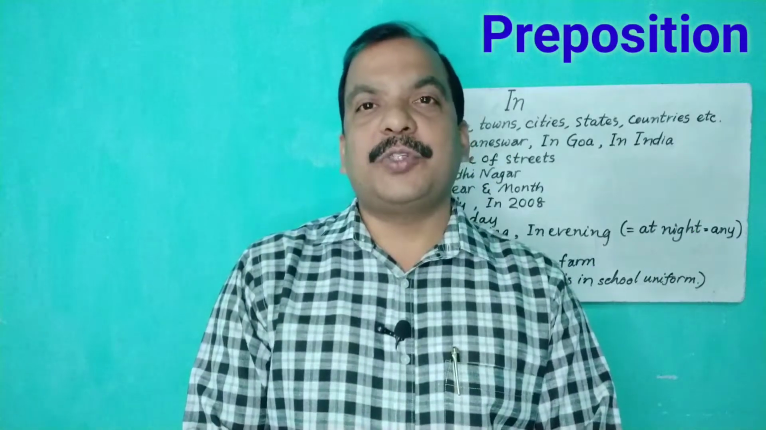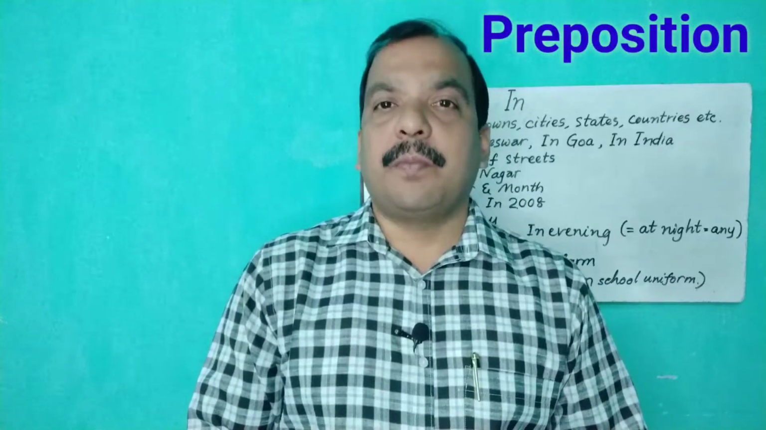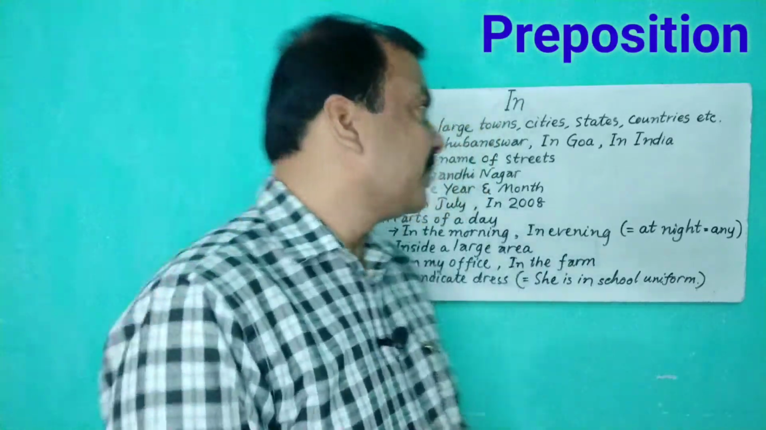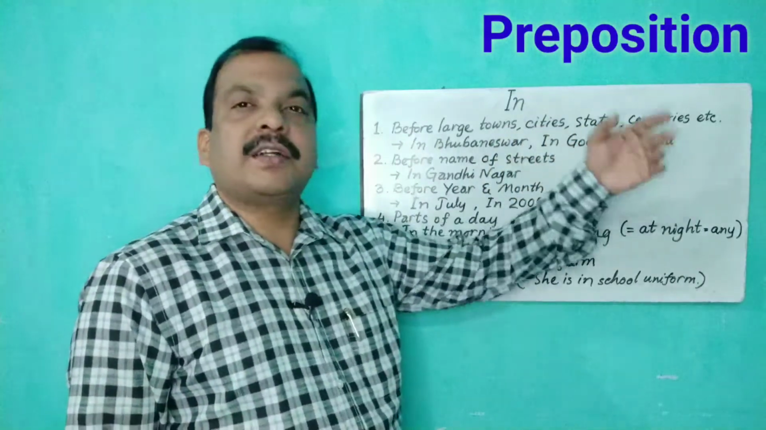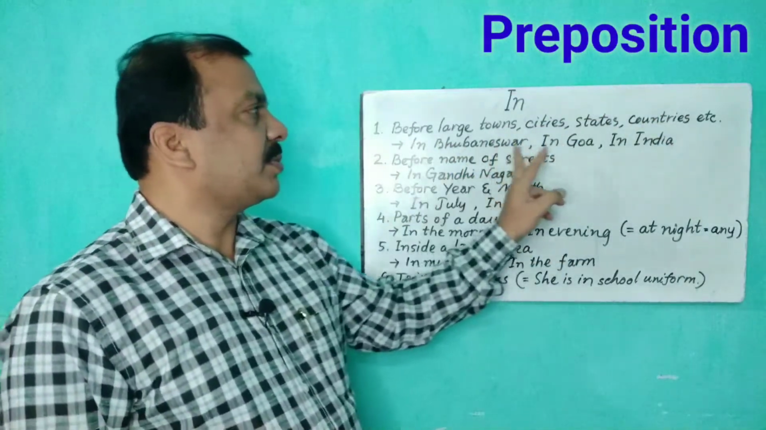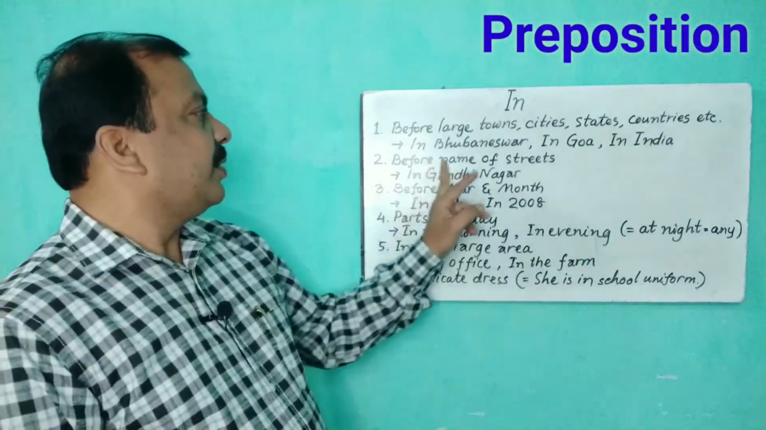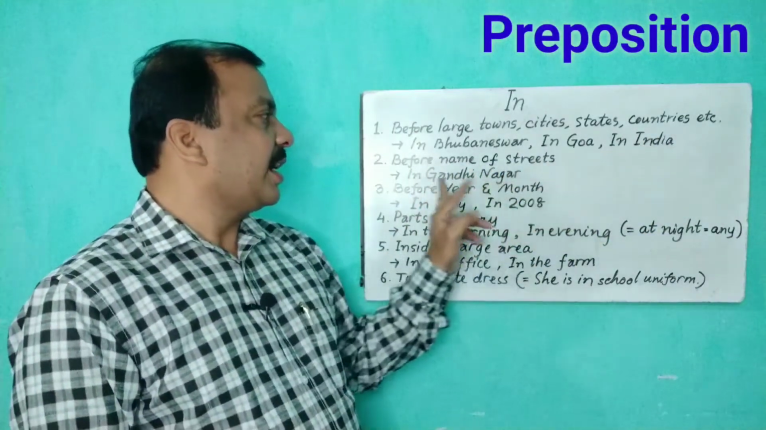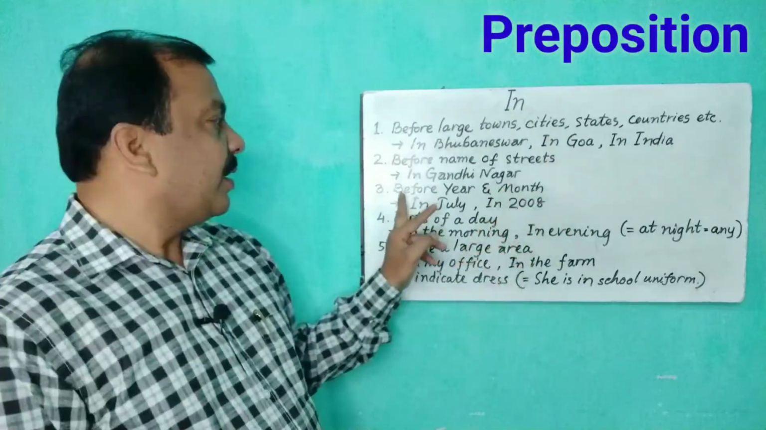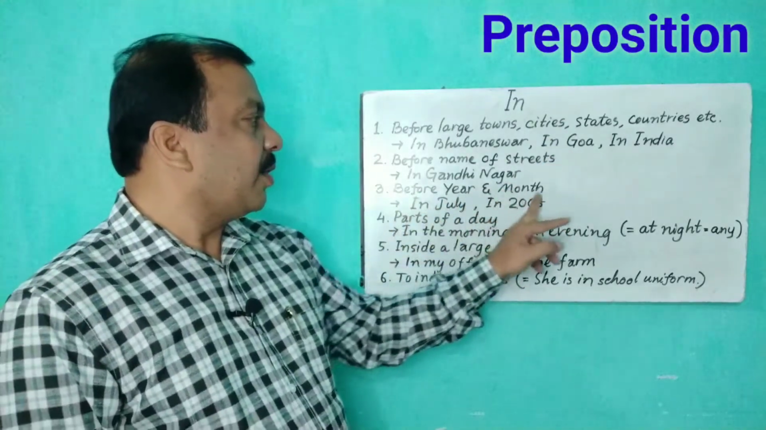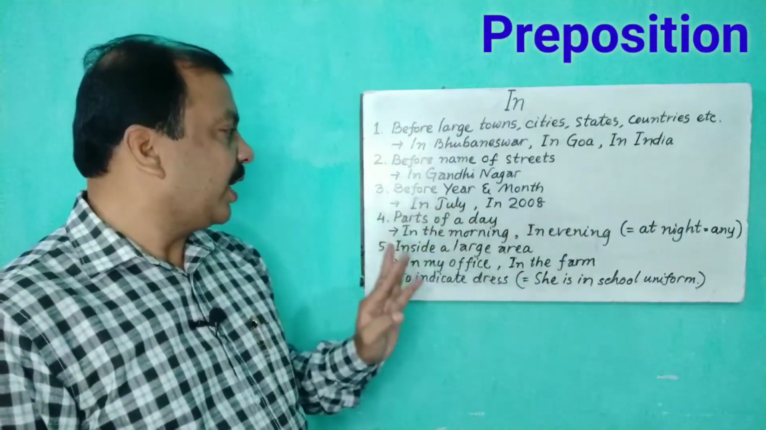Next, let's switch over to the use of in, with some perfect examples. You see, before large towns, cities, states, countries, continents: in Bhubaneswar, in Goa, in India. Then before names of streets: in Gandhinagar, in Subhash Chandra Marg. Before year and month: in 2008, in July.